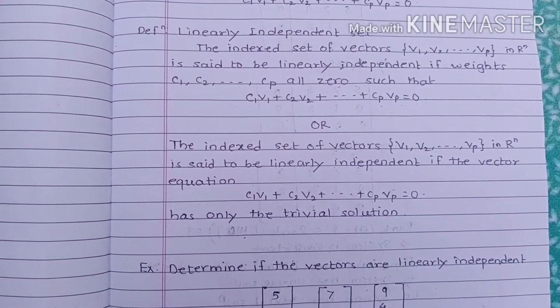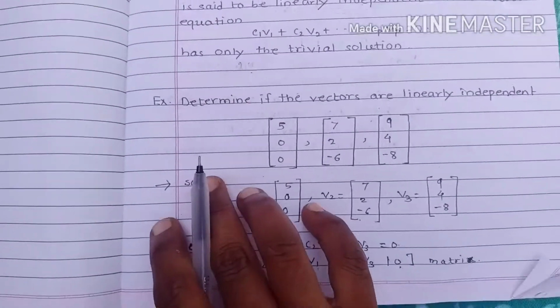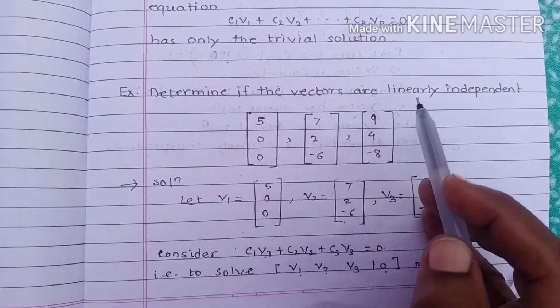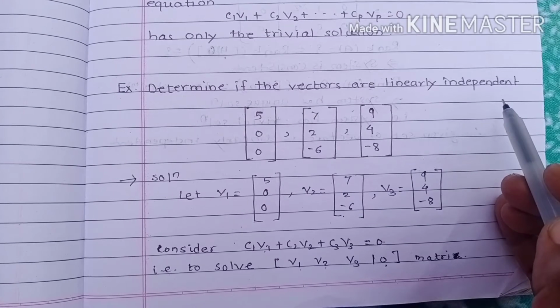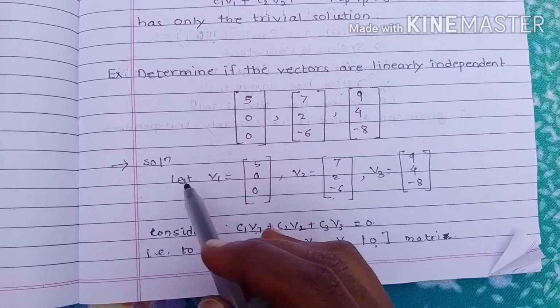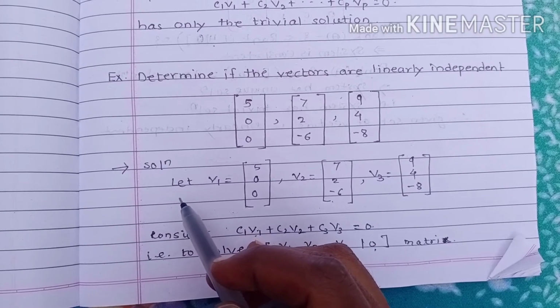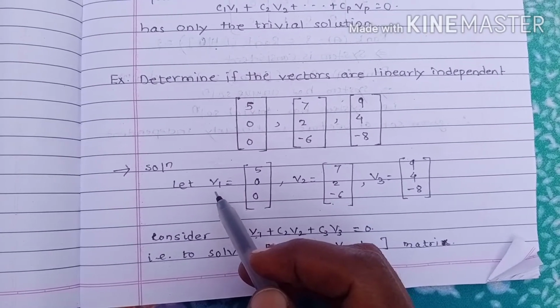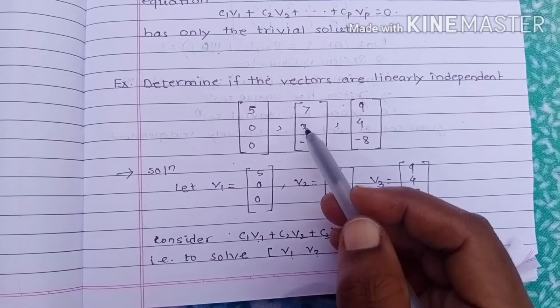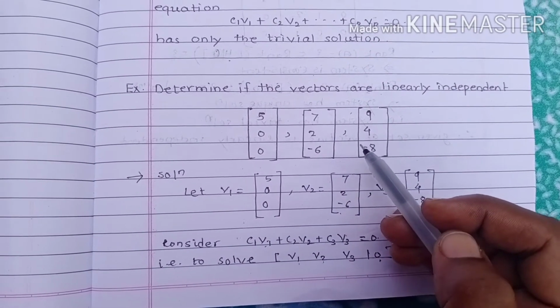So here we discuss one example. Determine if the vectors are linearly independent. Here we are given these three vectors. First of all, in our solution we name v1 as the first vector, v2 as the second vector, and v3 as the third vector.